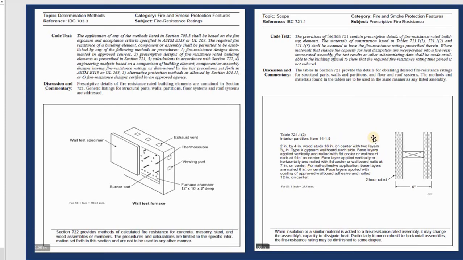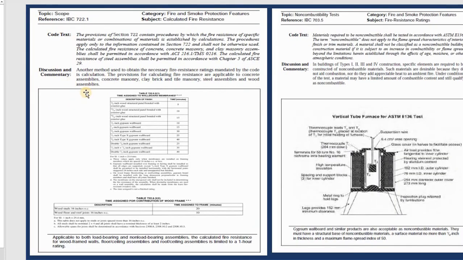So basically this one is one of the section cuts. You can see how many hours rated the wall is, the fire resistance rating. Beside that, we have the chart. It lets you know the time and the material, how long they can stay. For example, type X gypsum board can stay 25 minutes. If they have 1/2 inch, but if they have 5/8, they can stay like 1 hour. So this is the time, this is the required material. This is the chart so you can know the difference between materials, how long they can stay, and they use it for design.